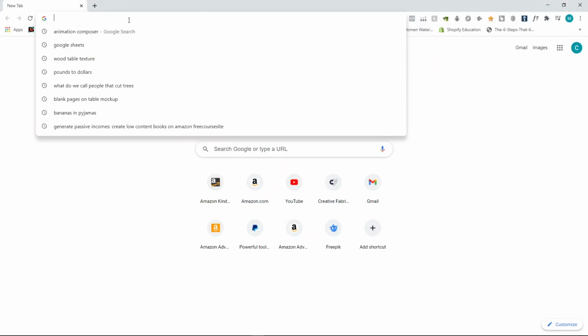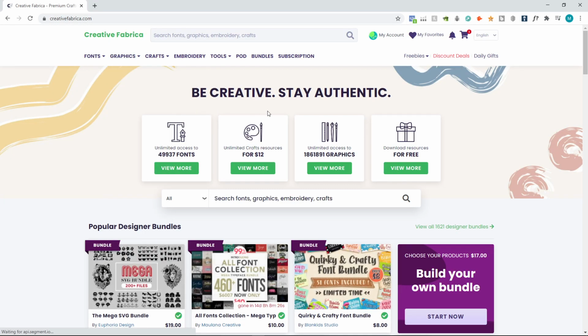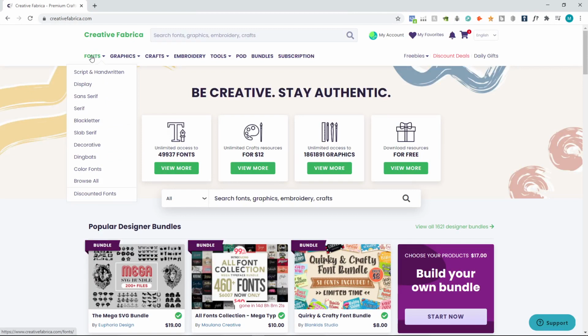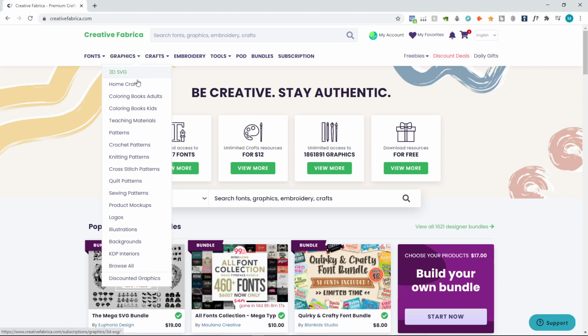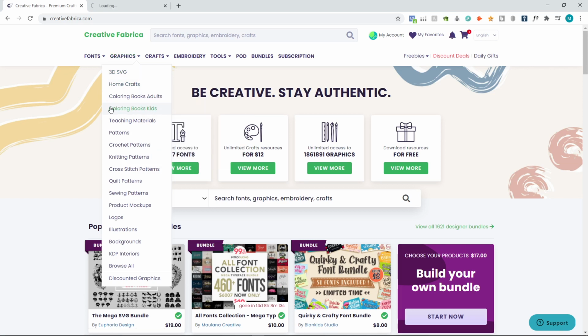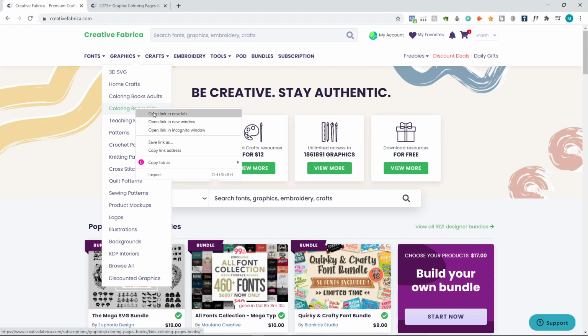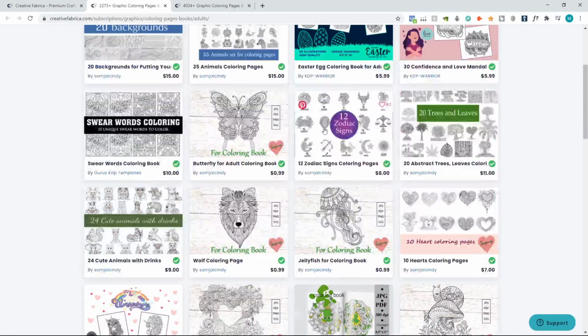So what you want to do is go to creativefabrica.com. I'll leave a link for that in the description. Okay, and once you're here, you'll find all the type of stuff like fonts, graphics, crafts, etc. You want to go to graphics, coloring book for adults, right click, open link in new tab, and then coloring book for kids, right click and open link in new tab. Okay, so once you do that, you will get to these pages.